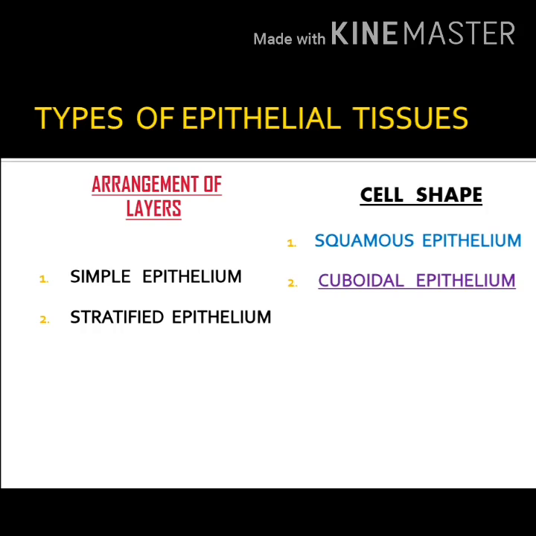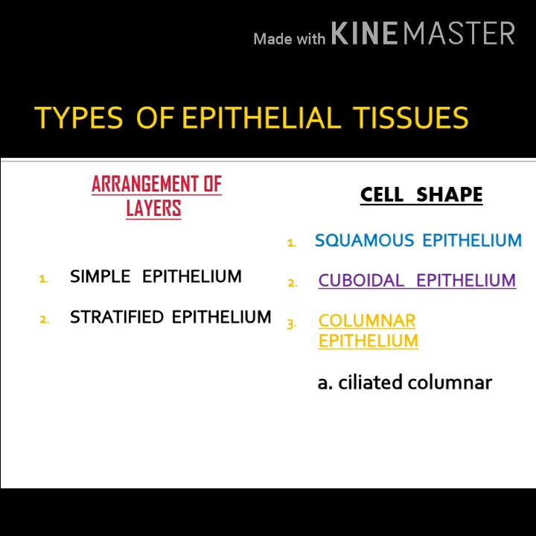Based on the shape, squamous epithelium, they are flat cells. Second, cuboidal. From the term it is very clear, it is cubical in shape. Third, columnar epithelium. This is pillar shaped cells. So based on the shape of the cell, the epithelium may be squamous epithelium, cuboidal epithelium or columnar epithelium. Columnar is pillar shaped cells. These pillar shaped cells sometimes will have cilia on the outer surface. Then it is called as ciliated columnar epithelium.